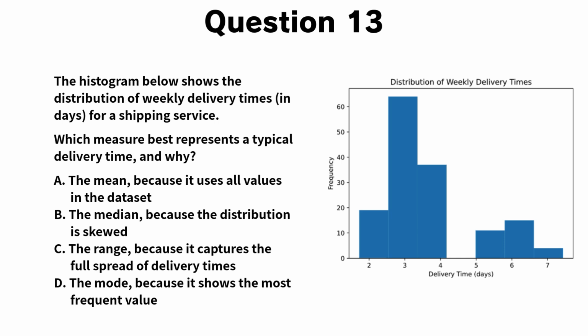Question 13. The histogram shows the distribution of weekly delivery times for a shipping service. Most deliveries are completed within a few days, but there are some longer delivery times on the right side of the distribution. Which measure best represents a typical delivery time, and why?